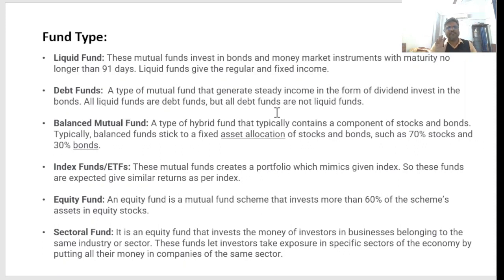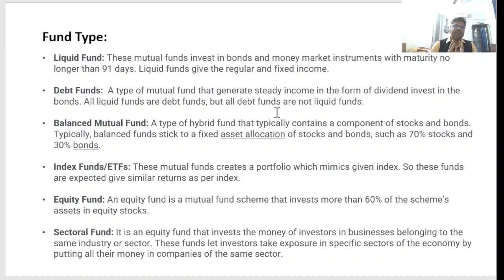It is a type of mutual fund that generates steady income in the form of dividends, investing in bonds, right? In both cases, investment is done in bonds only, and all liquid funds are debt funds, but all debt funds are not liquid funds. Please note, all liquid funds are debt funds, but all debt funds are not liquid funds, right?